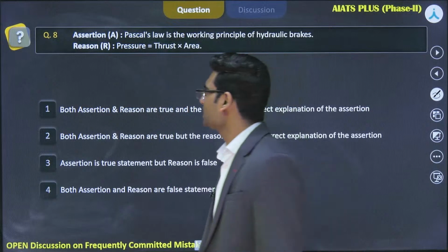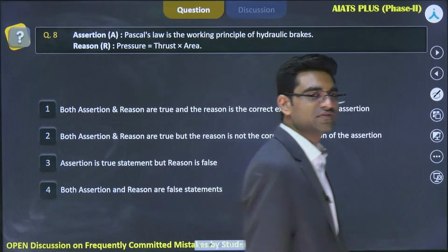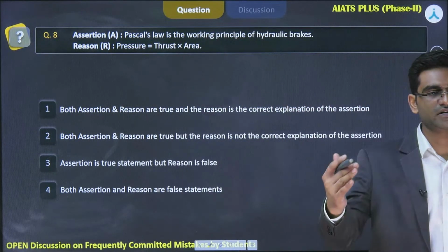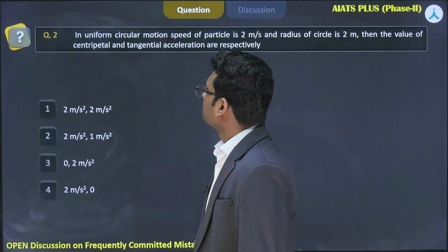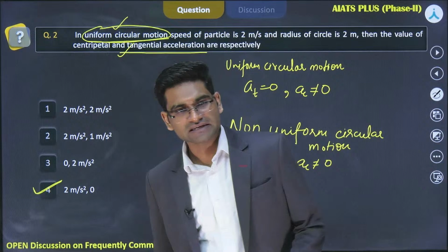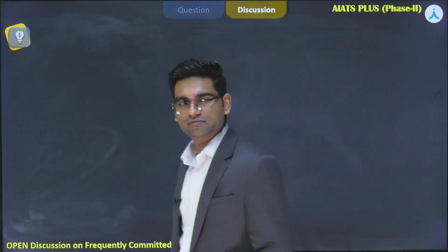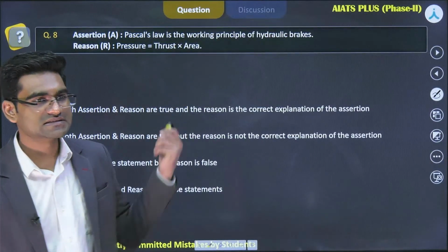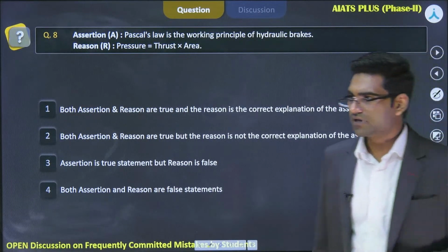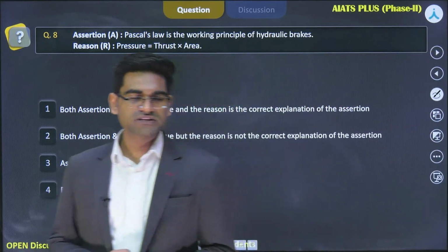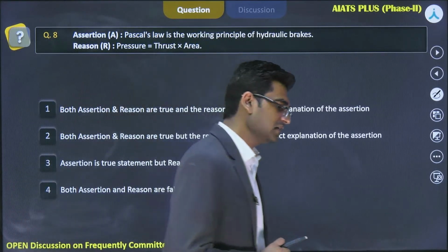Question number 8. Assertion and reason kind of problem. In NEET there are different kinds of problems. You will see some questions like the previous question, which has a question and 4 options, directly objective type problems. Then we see some problems which have assertion and reason. Some might contain other statements, match the column can also be there. So there are different kinds of problems which we can see in the NEET exam, right?